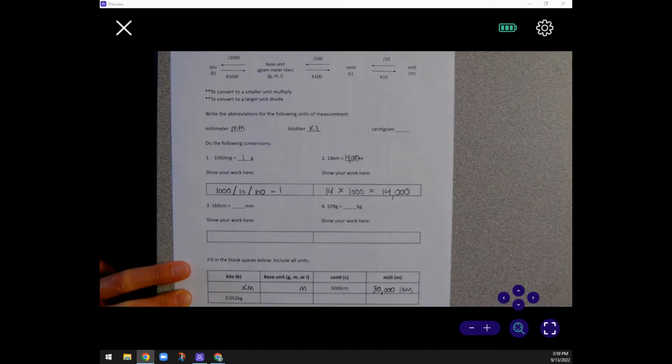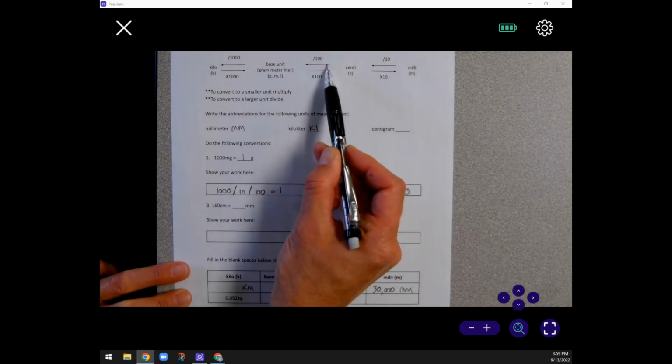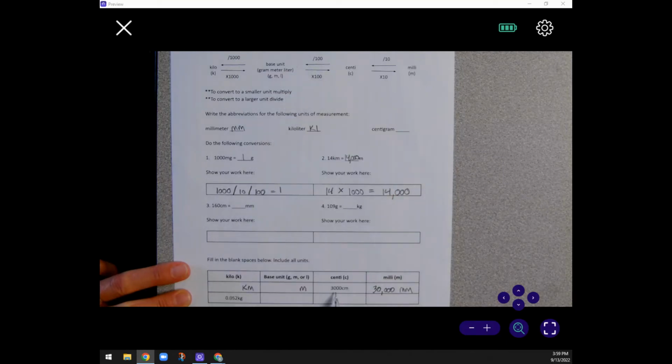Now we're going to go the opposite way. We're going to turn centimeters into meters. So we're going to go up to our chart at the top. We're moving over to the left, so we're going to divide by 100. We're going to take 3,000 and divide it by 100, and that answer is 30. 3,000 divided by 100 is 30.